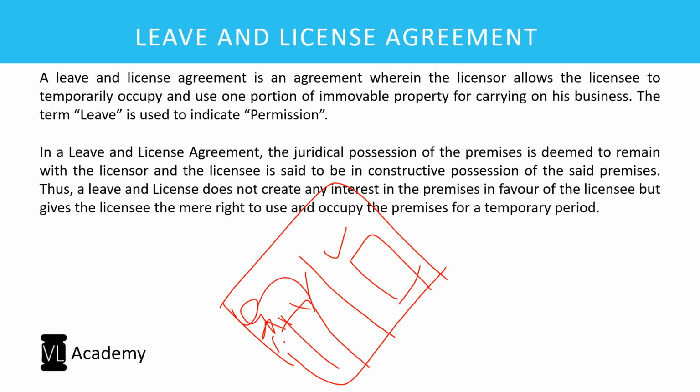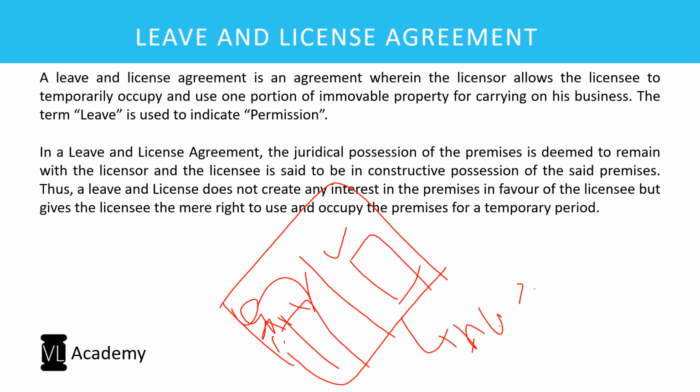They will send their people on this property. They will send their raw material on this property. So where do they get their permission from? They get their permission from A Limited, which owns this property and the machinery. And such permission is what is leave and license. Leave legally means permission. License means permission to use something. So the leave and license combination will be used usually in places where I give a property to the other person to use alone, right? Like only constructive possession